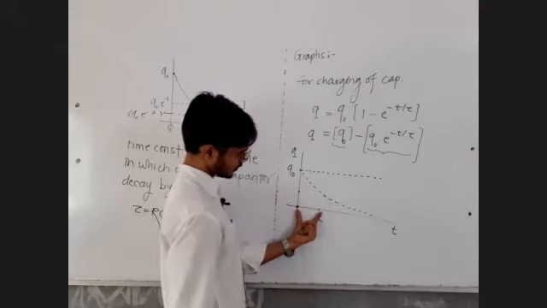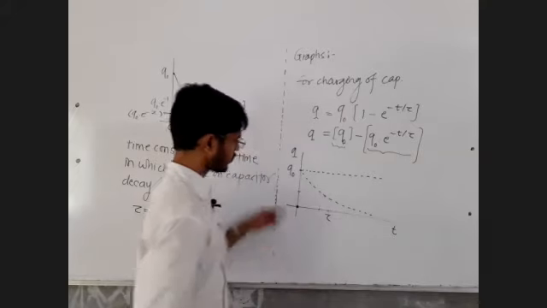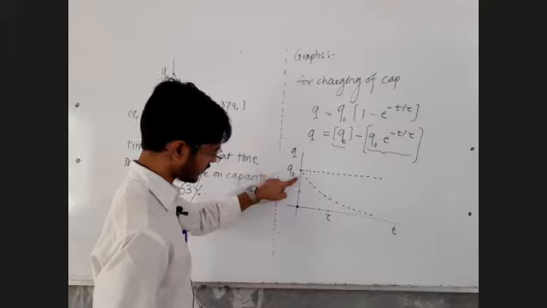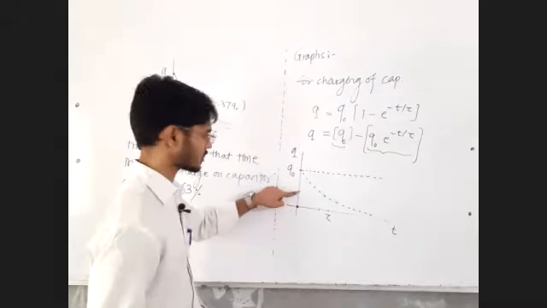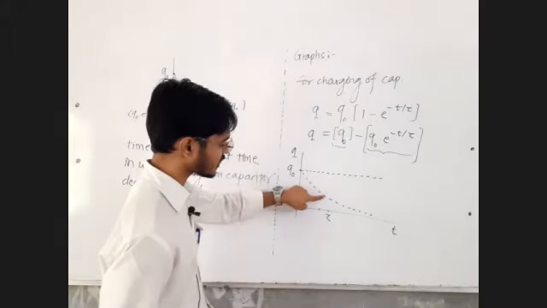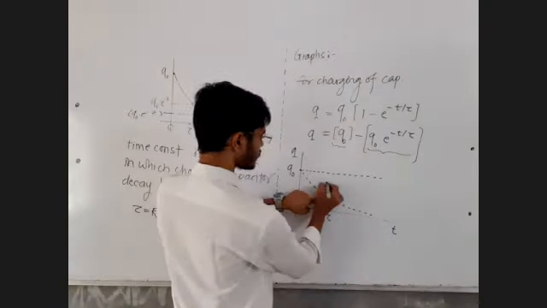After time equal to the time constant tau, the charge decays by 63%. So what is the remaining value? 37%. So Q minus 37% of Q means 63% of Q.